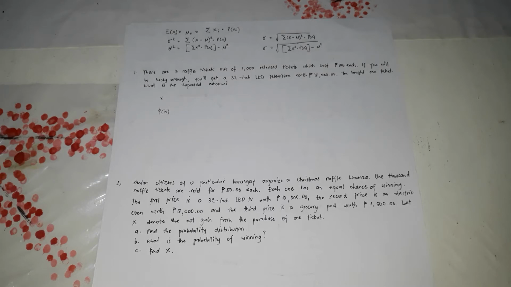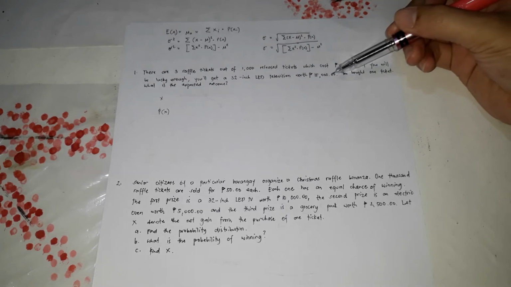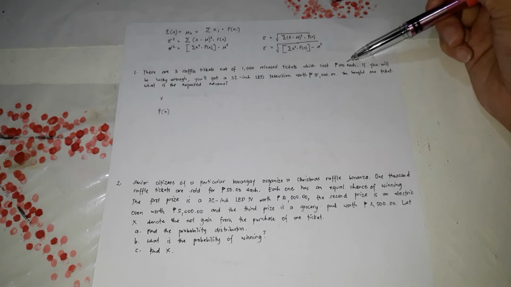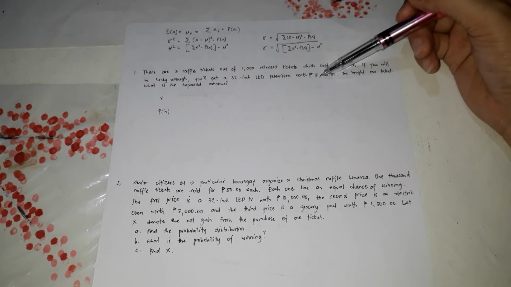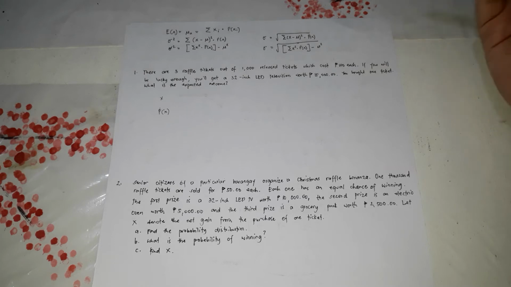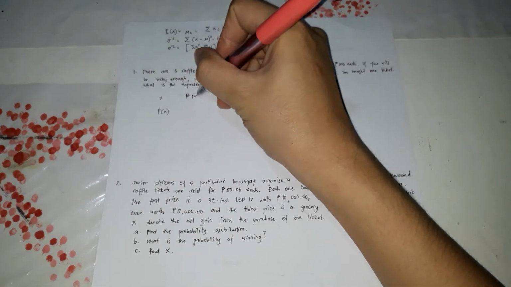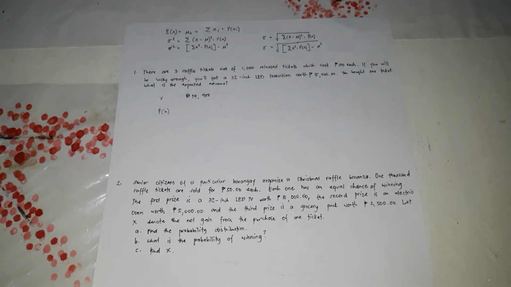For example, if you win, the amount that you're going to receive is 15,000 pesos, however deducted by the amount that you pay, since the ticket is 100 pesos each. So instead of receiving 15,000, your profit is only 14,900. Why 14,900? Because 15,000 minus the amount that you paid for the ticket, which is 100.